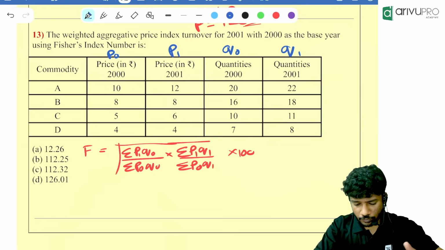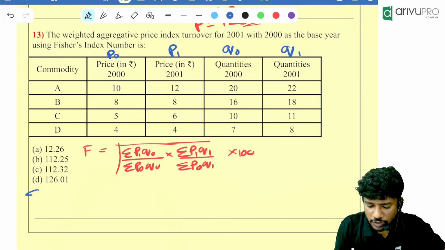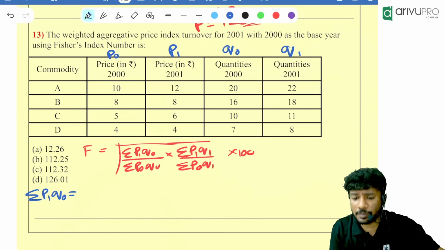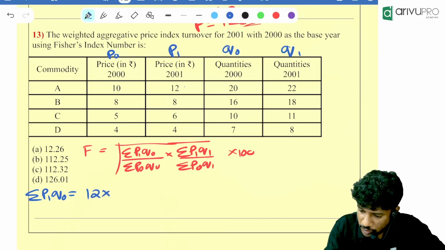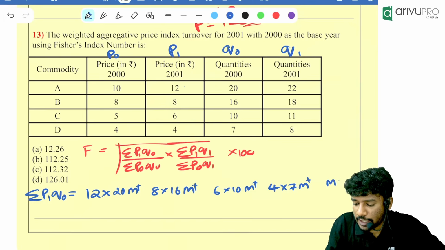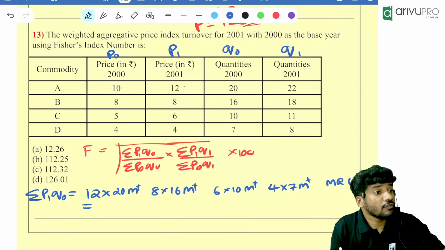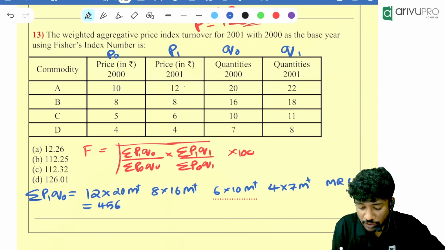First we need to find P1 Q0. Everyone tell me how much is sigma P1 Q0. That is 12 into 20 M plus, then 8 into 16 M plus 6 into 10 M plus 4 into 7 M plus, then you will click MRC. How much is the value for that? Tell me. 456. Everyone got 456.